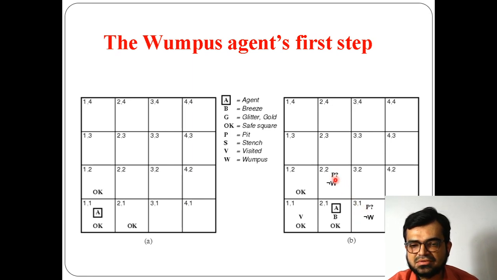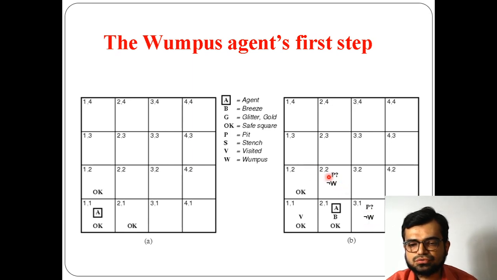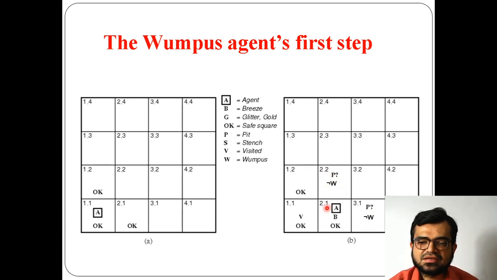That's why P question mark is there. That means the person thinks that the pit can be available here or else here, but there is no wampus, because one condition I said is that wherever the wampus is there, the pits will not be there, and wherever the pits will be there, wampus will not be. That means negation of wampus, and there is a possibility that a pit can be at either 3 1 or 2 2.